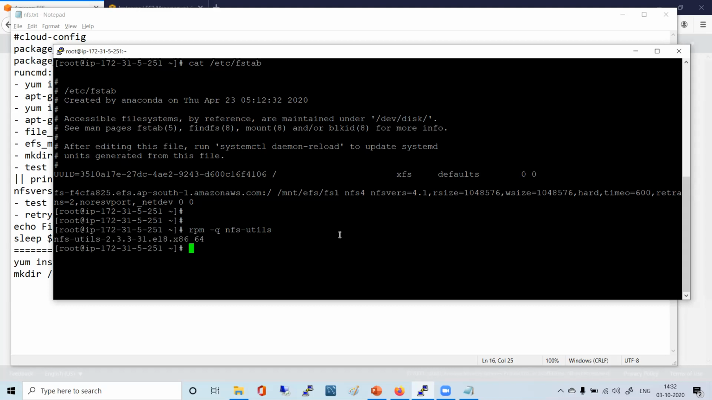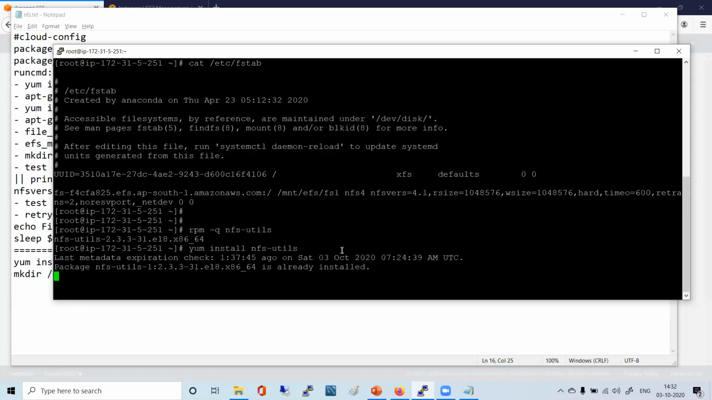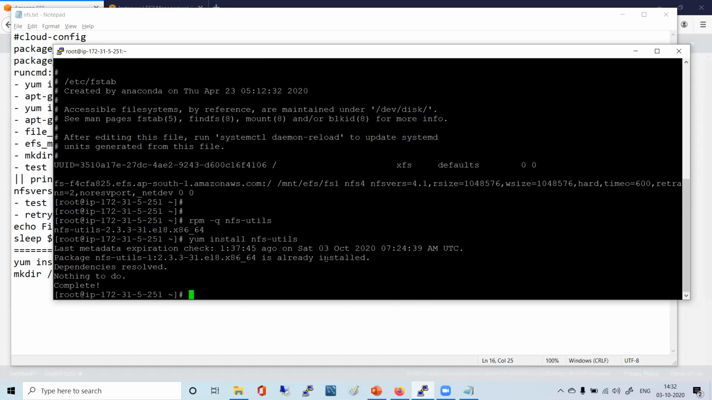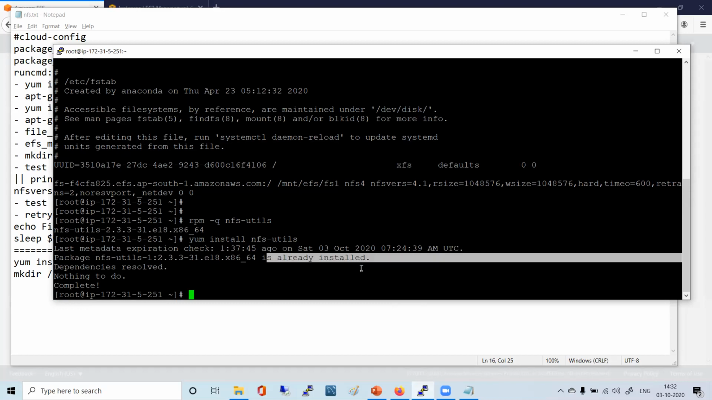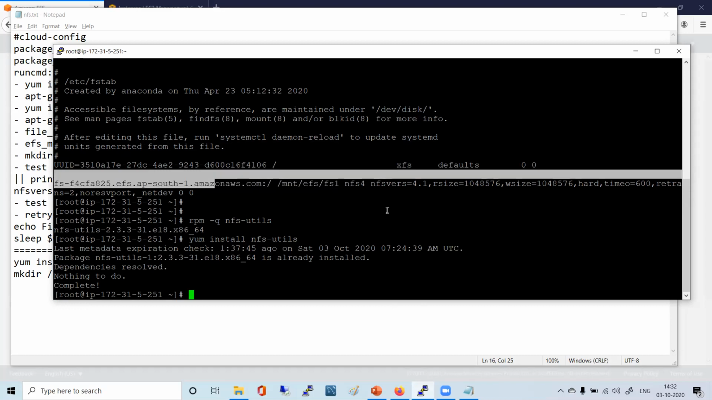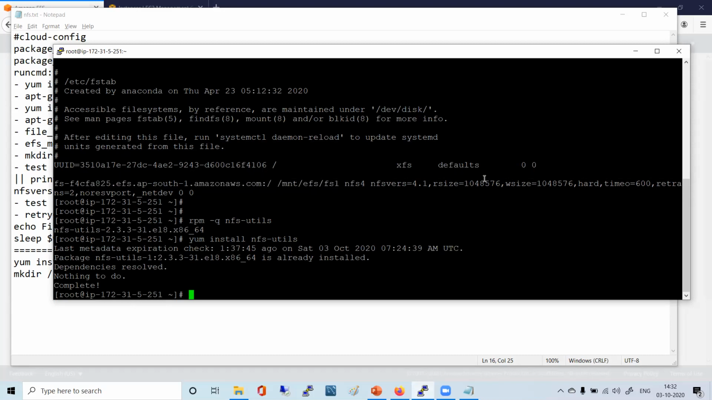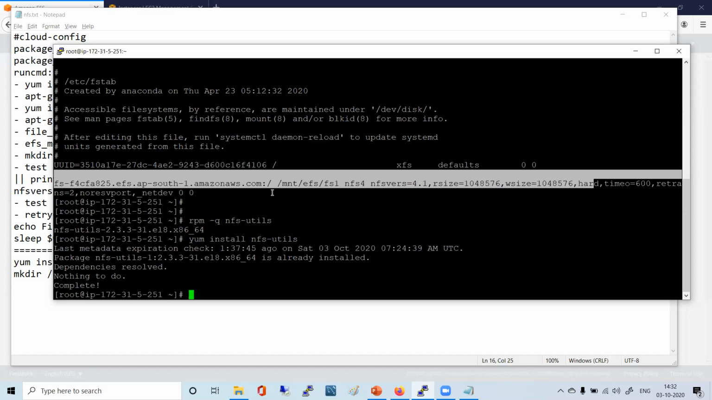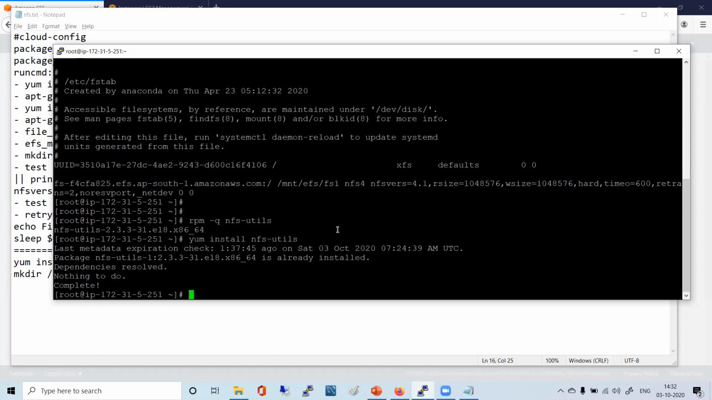If it is not installed, how will you install? yum install that package name, nfs-utils. Simply it will go and install. It says dependency resolved, nothing to do, complete. It is already installed for me. If it is not installed, it will get installed. Then you can run that command. You can make an entry in the fstab file, and then you can make it automatic. Got it?